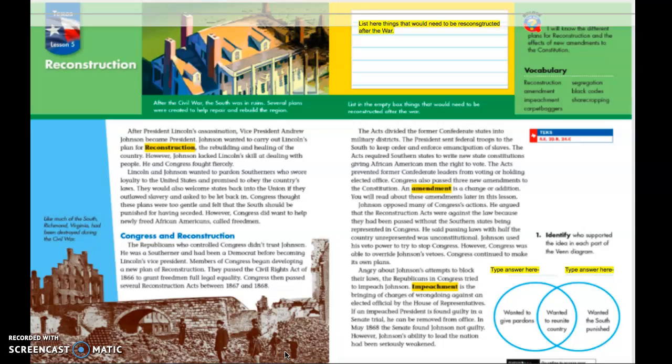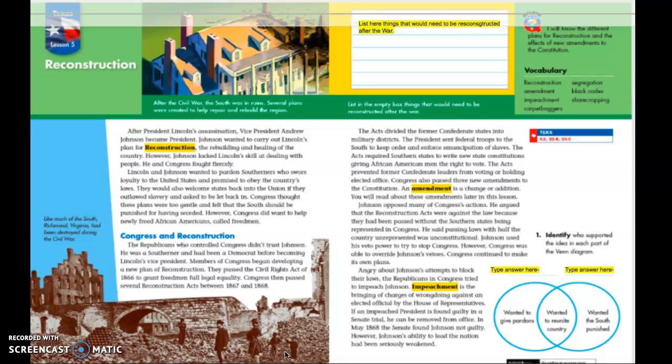Congress and Reconstruction. The Republicans who controlled Congress didn't trust Johnson. He was a Southerner and had been a Democrat before becoming Lincoln's vice president. Members of Congress began developing a new plan of Reconstruction. They passed the Civil Rights Act of 1866 to grant freedmen full legal equality. Congress then passed several Reconstruction Acts between 1867 and 1868.